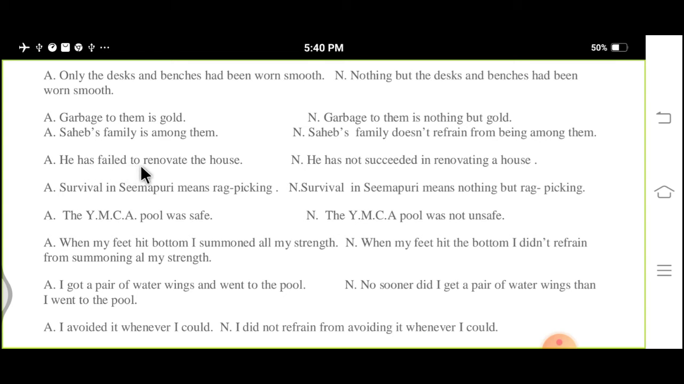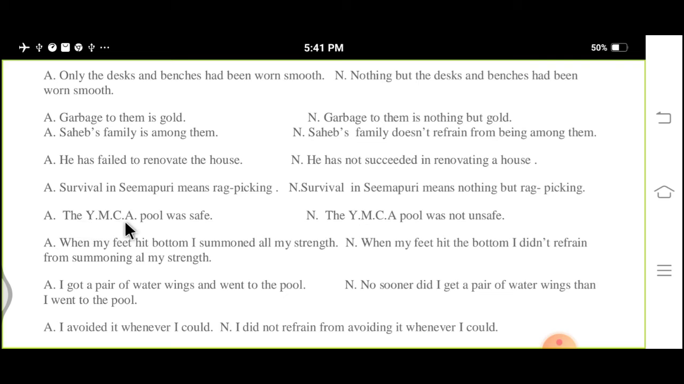He has failed to renovate the house. He has not succeeded in renovating the house. Survival in Seemapuri means rag picking. Survival in Seemapuri means nothing but rag picking. In the sense of "only", whenever something comes in the sense of "only", we use "nothing but" or "none but".